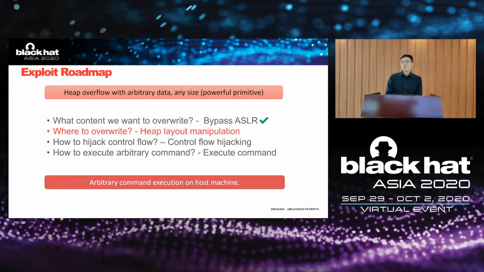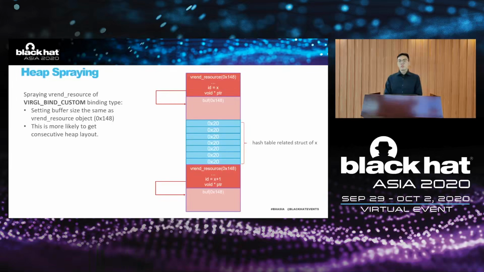The second is where we want to overwrite. The exploitation of heap overflow usually requires some heap layout manipulation techniques, so we can overwrite something useful. We first use heap spraying techniques, creating a number of VRAM resource objects on the heap, and observe the heap layout like this. First is the VRAM resource object with ID of X, then comes its buffer, and we have a series of small objects of 0x20 size, which is some hash table related structure of resource X, helping to look up the resource object with its ID.